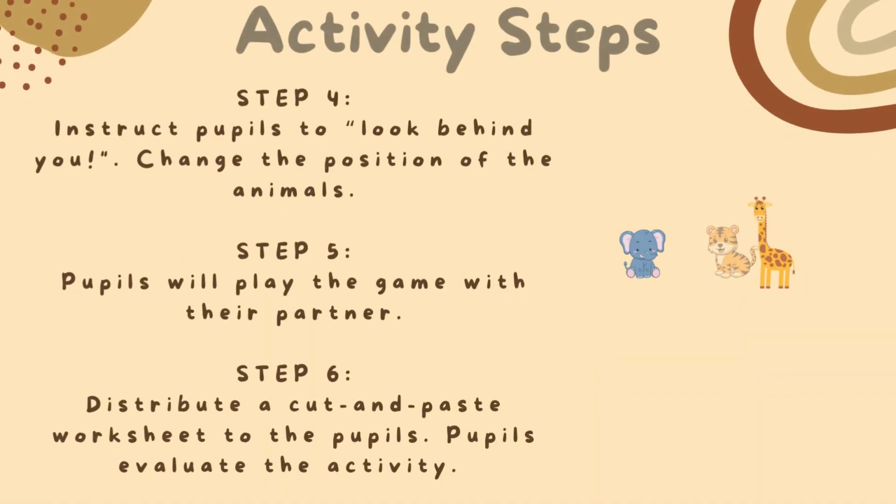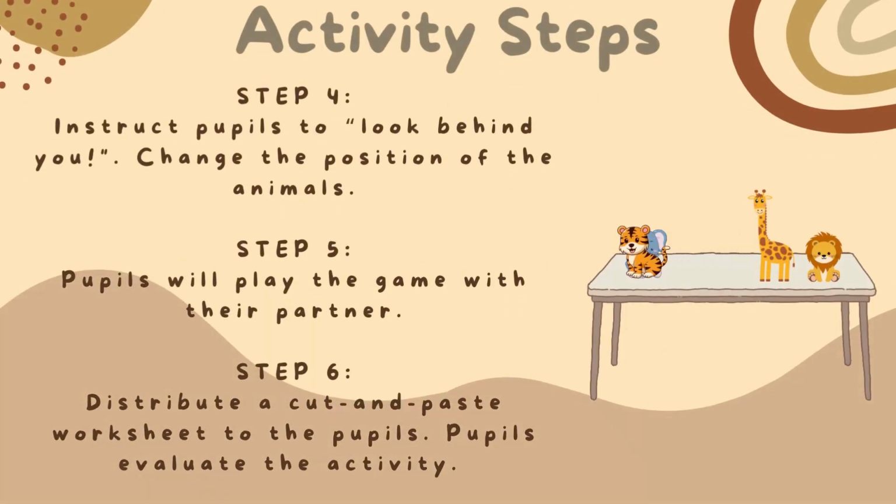In step 4, instruct pupils to look behind by saying, "Look behind you," and at the same time change the position of the animals. For example, the tiger is now behind the lion, the elephant is now between the giraffe and the tiger. Teacher asks pupils what changes they can see in front. Guide pupils until they get the correct answer and repeat a few times for all prepositions.